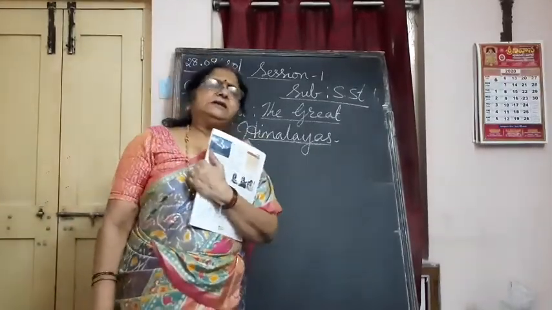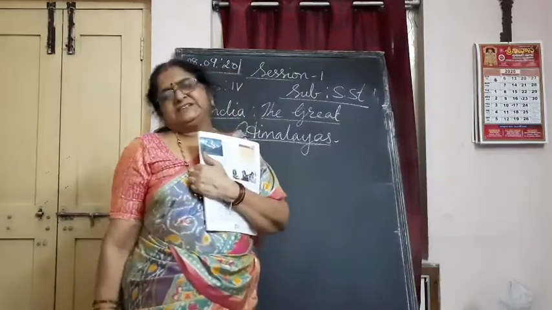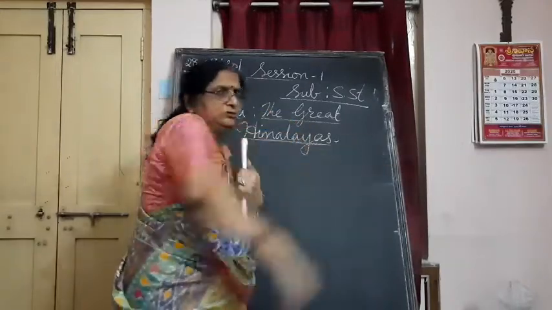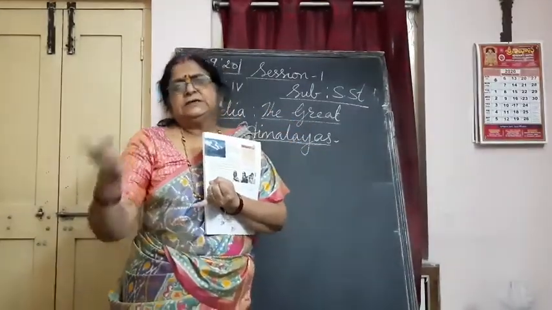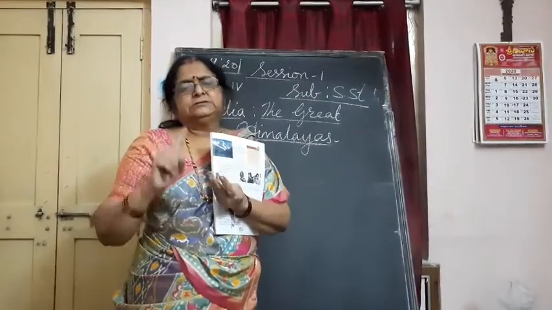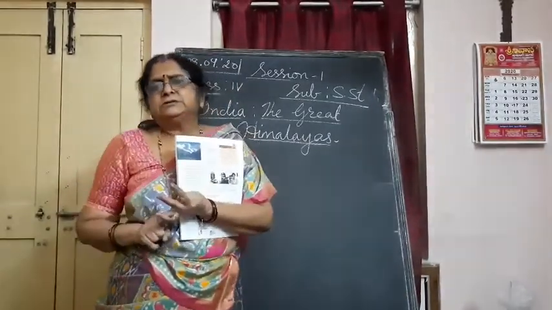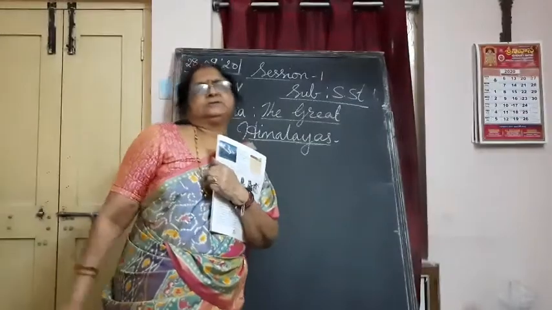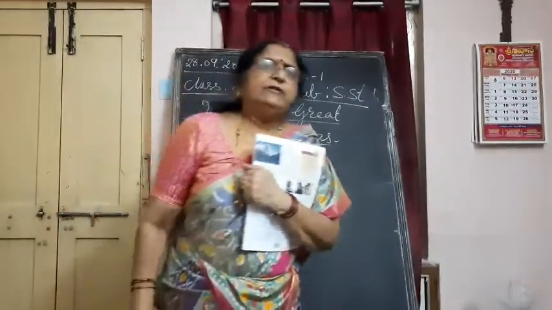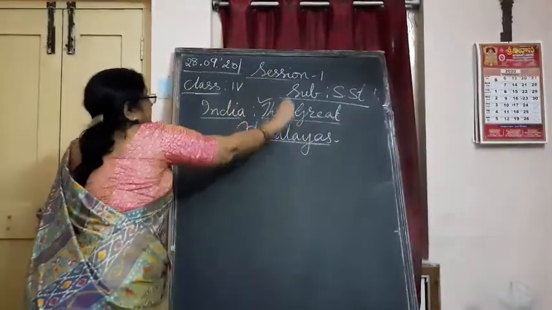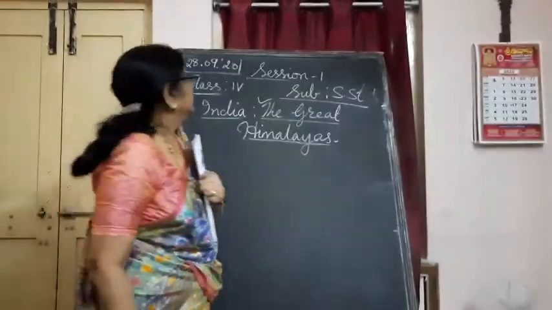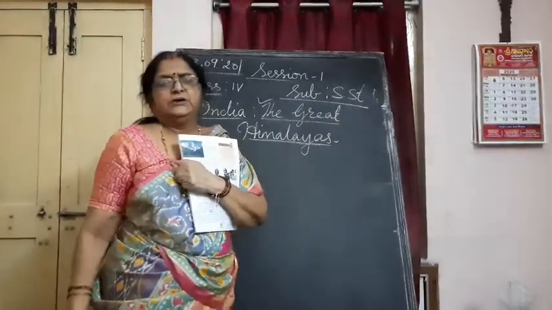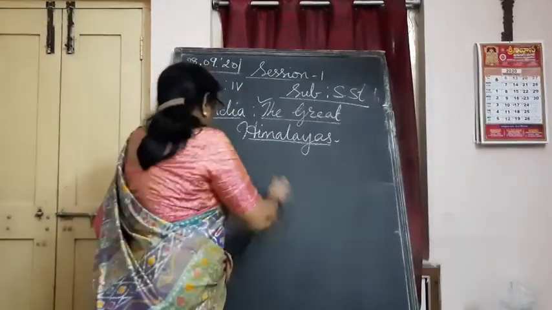You know very well, our country is divided into six physical features: the northern mountains, northern plains, western desert or Great Indian Desert, southern plateau, coastal plains and islands. Okay, so we are taking the first one today, the northern mountains. These northern mountains only are known as the Great Himalayas. Where do they lie? They lie to the top of India.